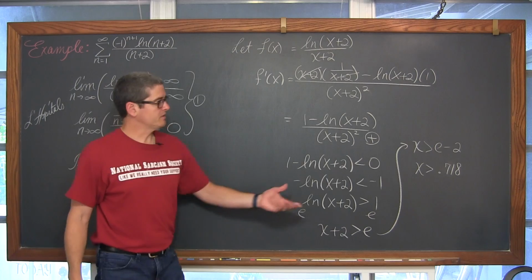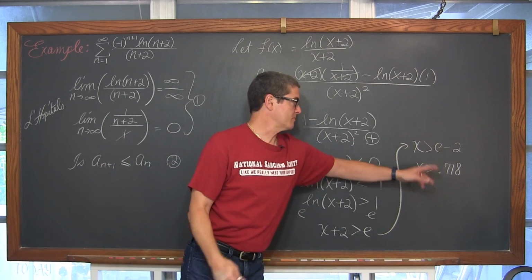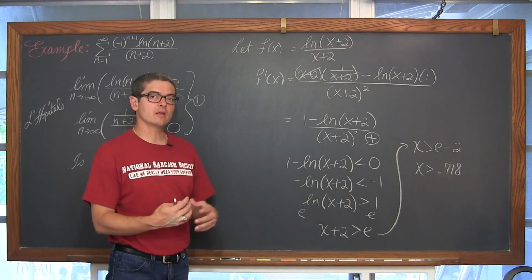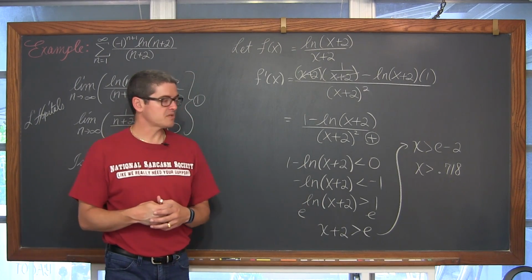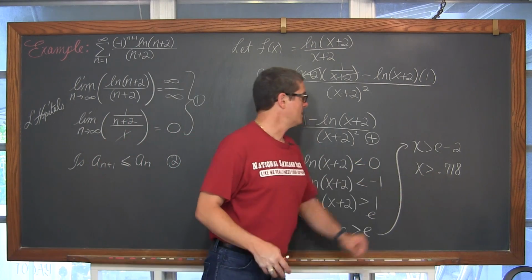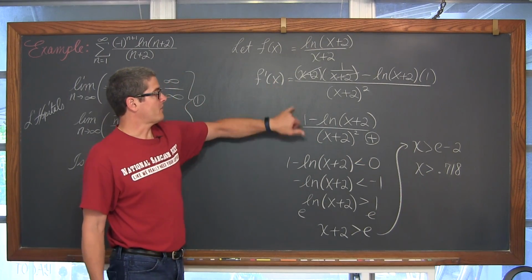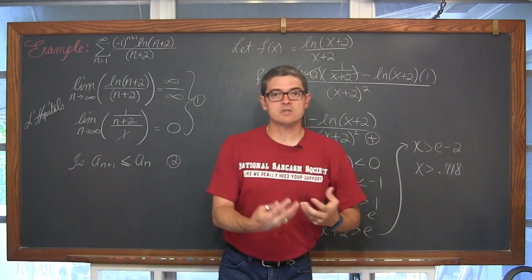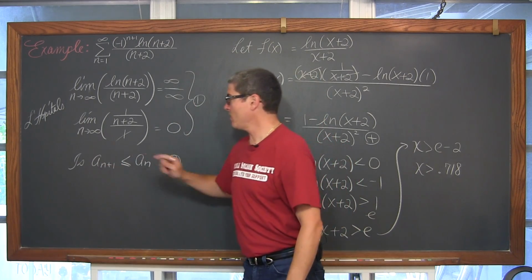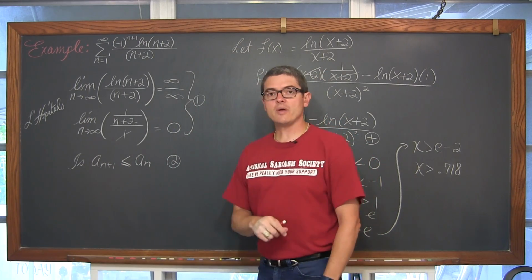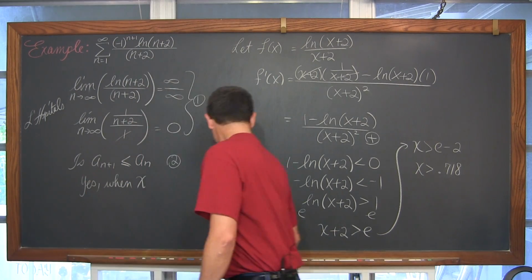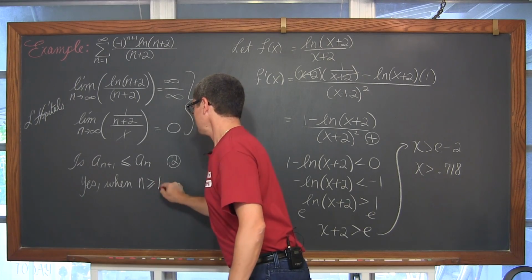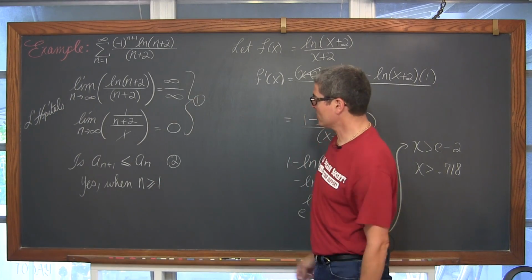Okay. Well, I'm going from exact format to an approximation, but e is approximately 2.718, subtracting from 2, and x needs to be greater than approximately 0.718. And if that happens to be the case, then the numerator of our derivative is going to be negative, and if our first derivative is negative, we've justified that we have a decreasing function, that a sub n plus 1 is going to be less than or equal to a sub n, not x, when n is greater than or equal to 1.